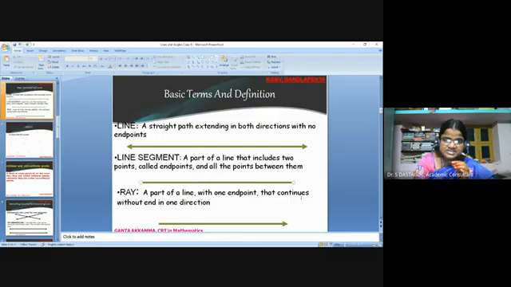Next, ray. A part of a line with one endpoint that continues without end in one direction. Sun rays and torch rays are the best examples of the geometrical idea of a ray.